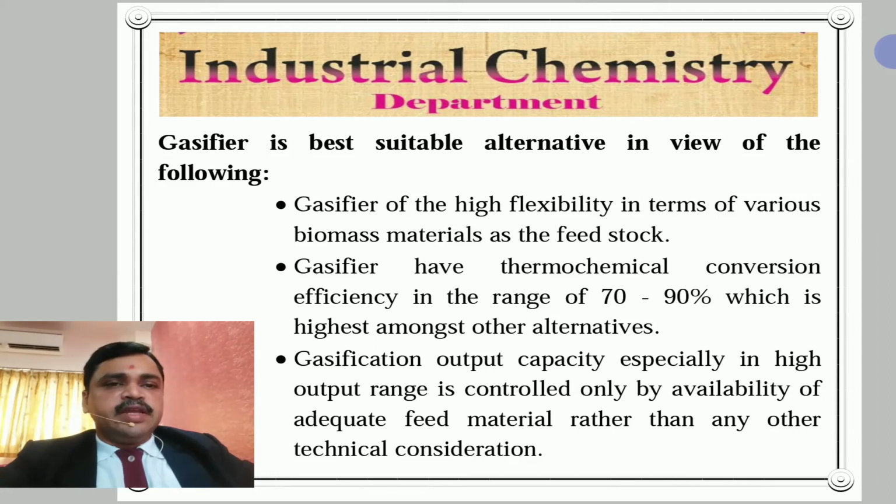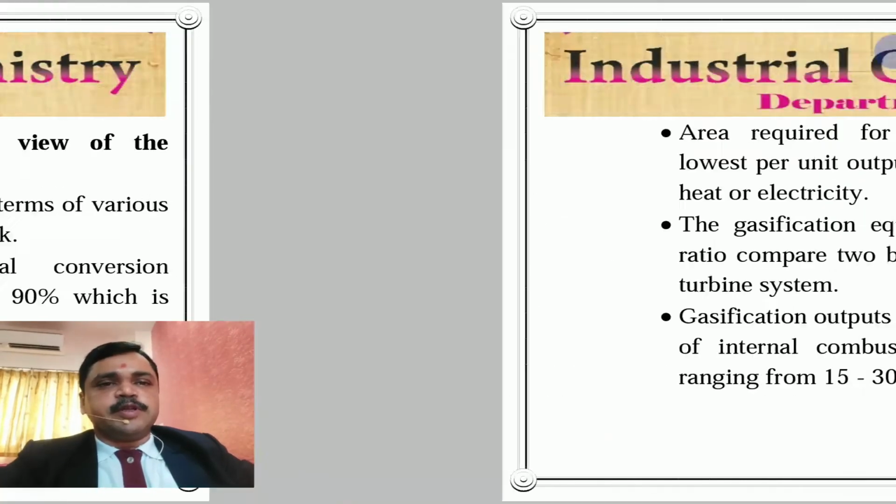Next, number 3, gasification output capacity, especially in the high output range, is controlled only by availability of adequate feed material rather than any other technical consideration. It is also a very important point.